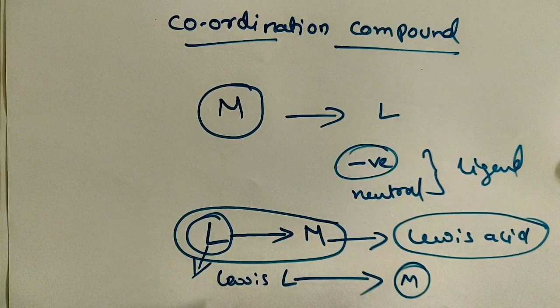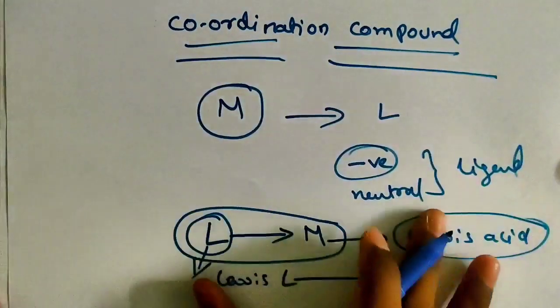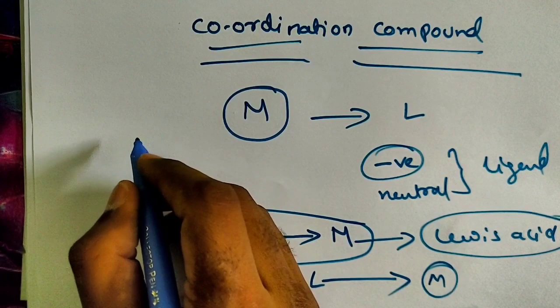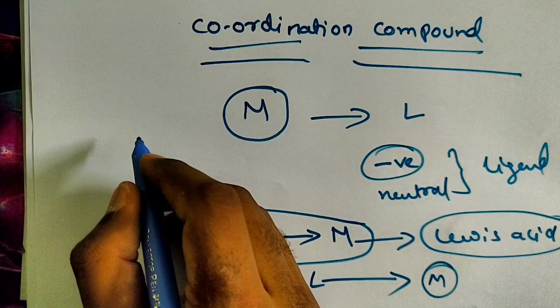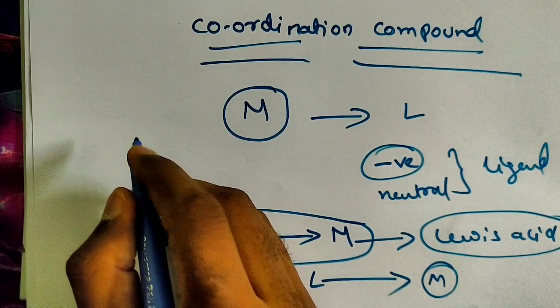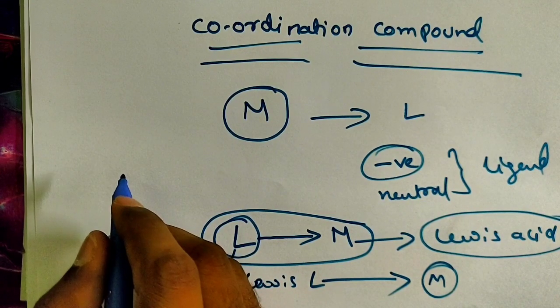So now when you are talking about the Lewis base, meaning the ligand which is donating the electron pair to the metal, what is it going to form? Coordination compound. So for simple understanding, we can write that when two or more simple salt compounds combine together to form one, they will form a coordination compound.